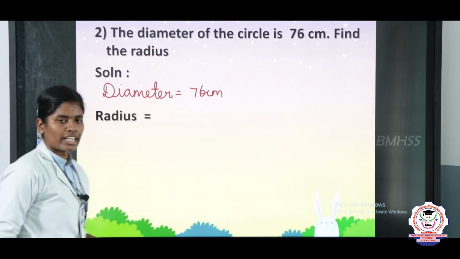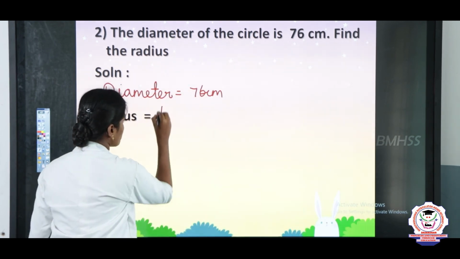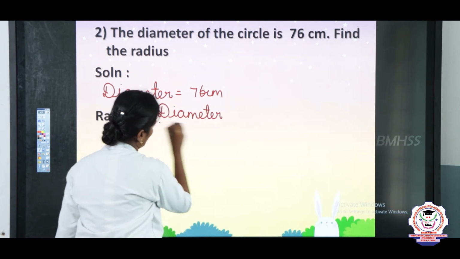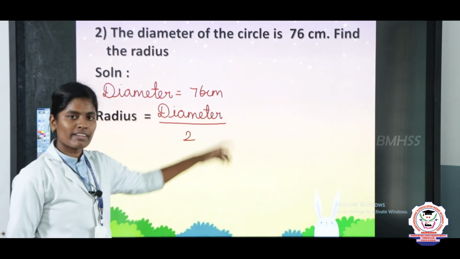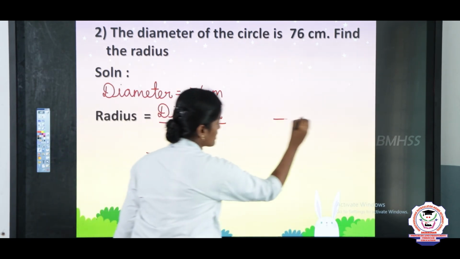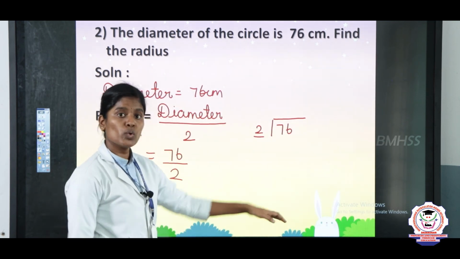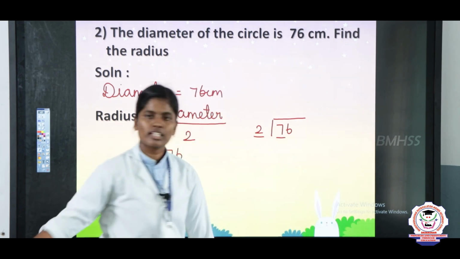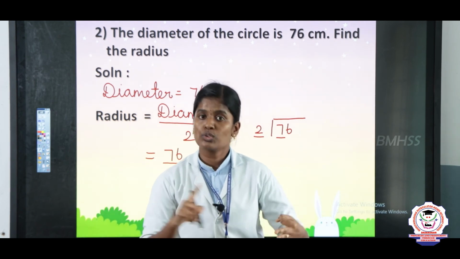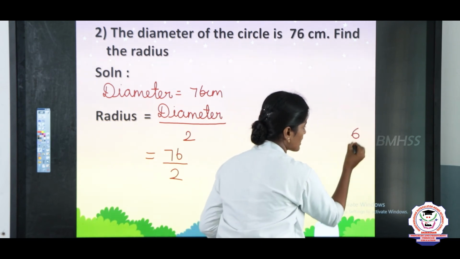Now, we are going to find the radius. Radius means half of the diameter. So, write diameter divided by 2. Here, the diameter value is 76. So, take 76 divided by 2. First, here we take a 1 digit number, 2 table. 2 zeros are 0, 2 ones are 2, 2 twos are 4, 2 threes are 6, 2 fours are 8. So here we got 6 and 8.